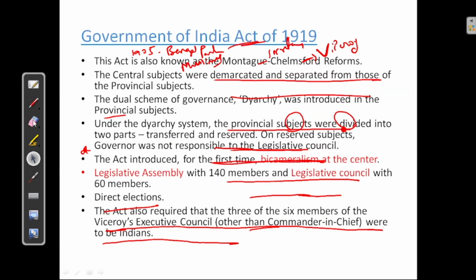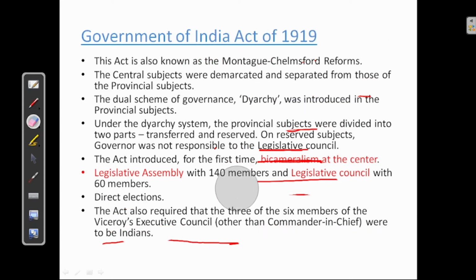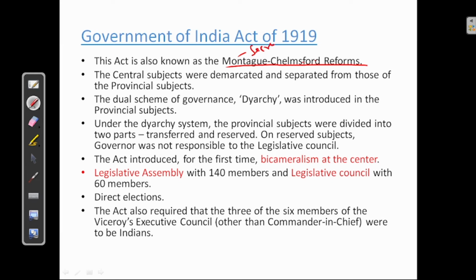Next, we will see the Government of India Act of 1919. This act is also known as Montagu-Chelmsford Reform. Montagu, again, he is the secretary. Chelmsford was the viceroy. The central subjects were demarcated and separated from those of provincial subjects. So under this act, central subjects and provincial subjects were separated. The dual scheme of governance, diarchy, was introduced in the provincial subjects. This is also important. Diarchy at province was introduced.